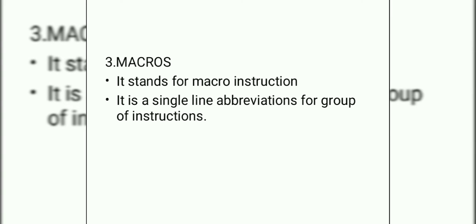Next we have macros. These are used to make a sequence of computing instructions available to the programmer as a single program statement. They are called macros because a big block of code can be expanded from a small sequence of characters.